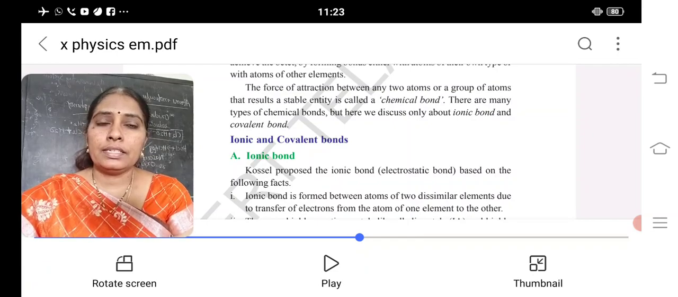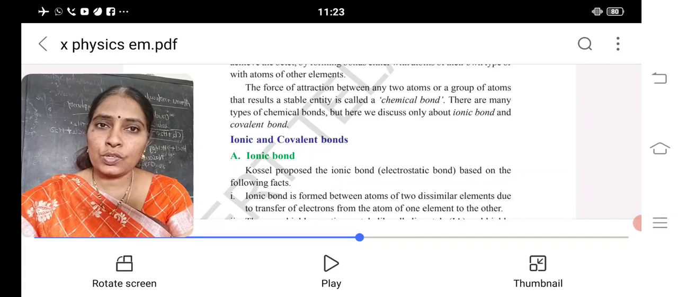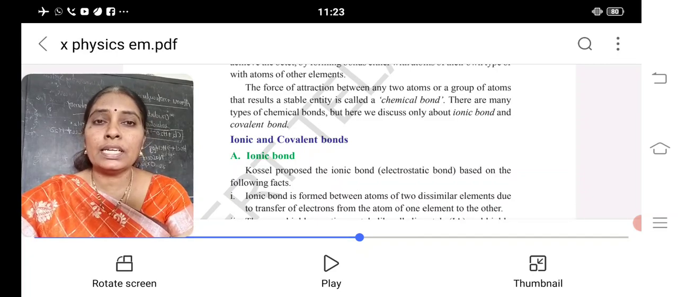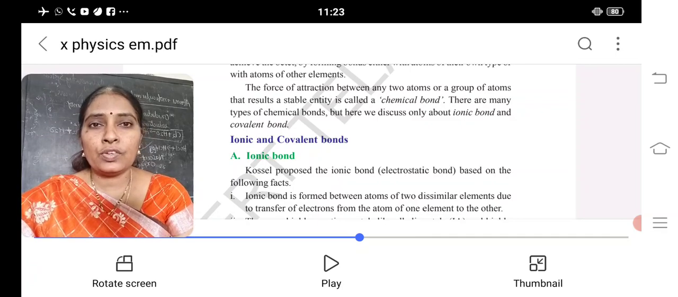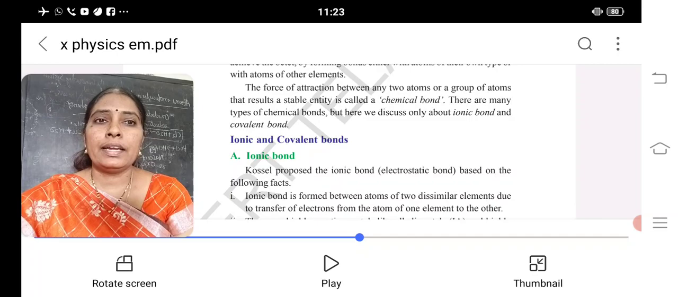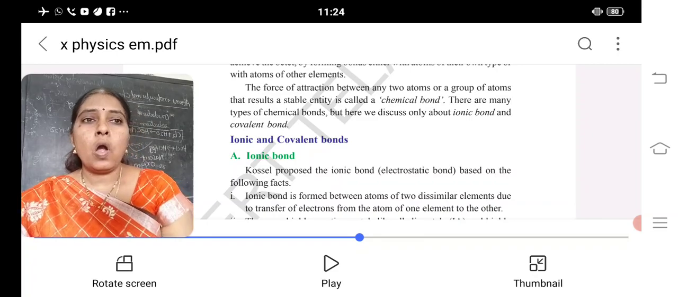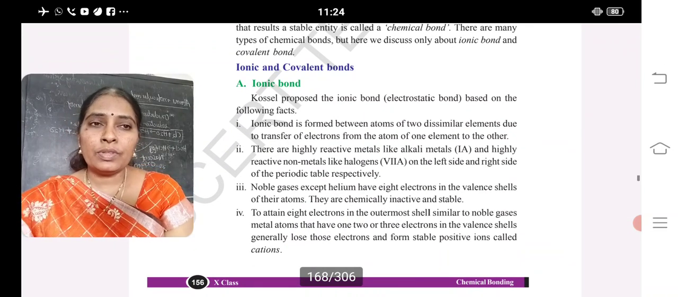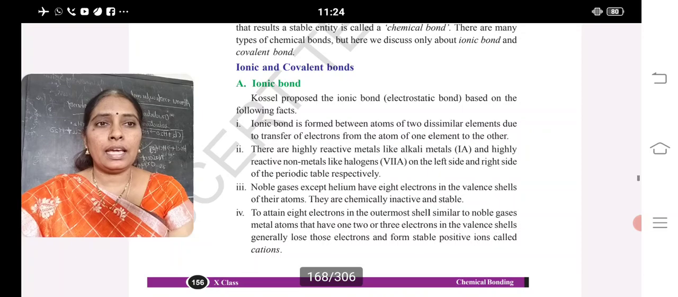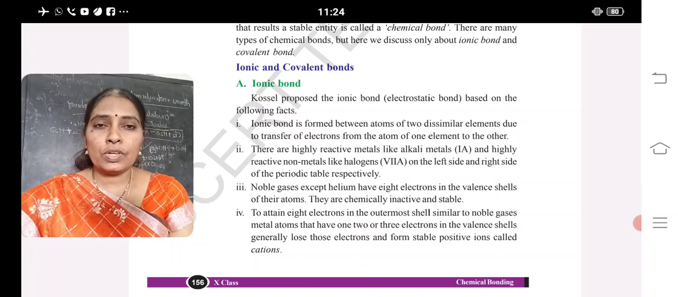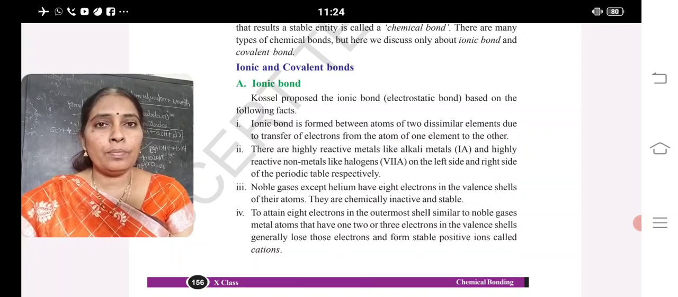The force of attraction between two atoms or a group of atoms to get a stable configuration is said to be a chemical bond. Kossel proposed that the first type of chemical bond is the ionic bond, found between atoms of two different elements, especially metals and non-metals.